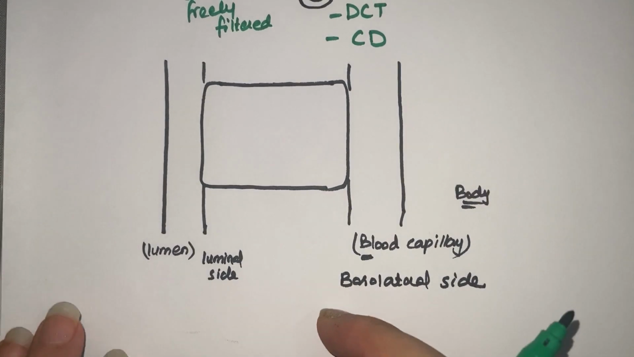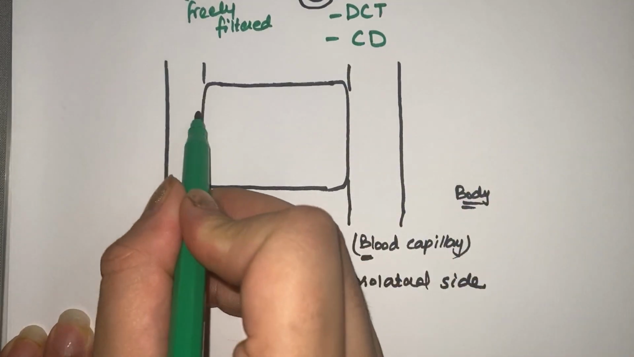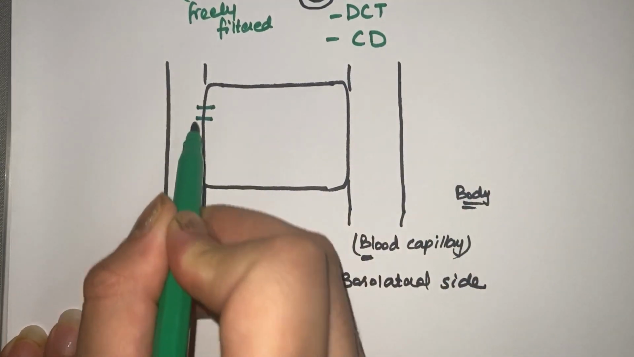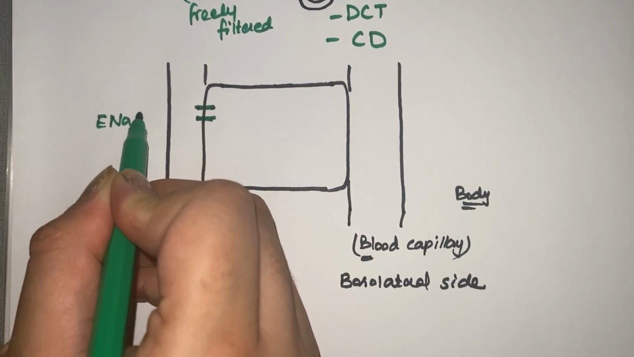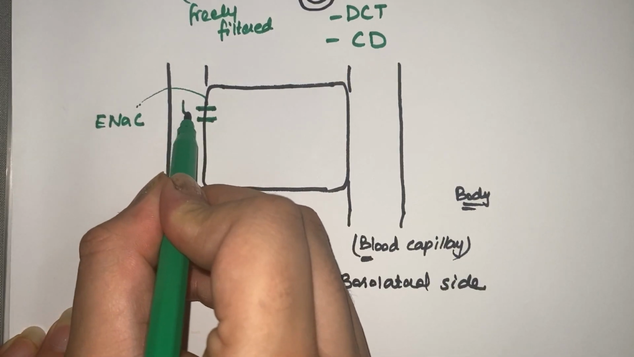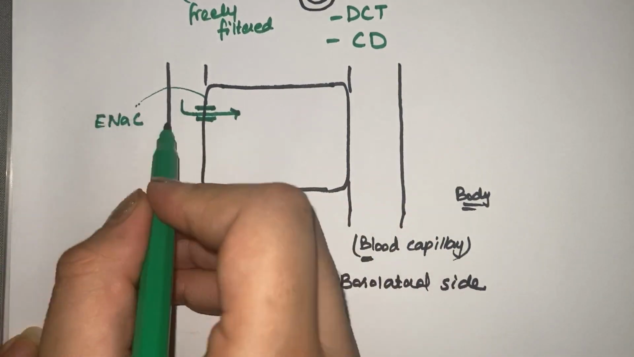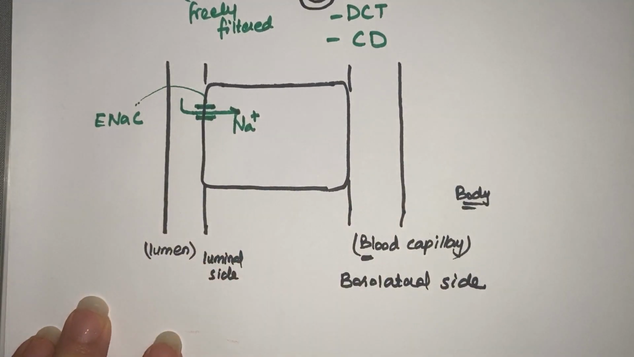Now what is happening here is that from the lumen we know that we have to absorb sodium into our body. So here is a channel, called the ENaC channel. It's the name of the channel. What it does is that it absorbs sodium ions into the distal convoluted tubular cell through this channel.